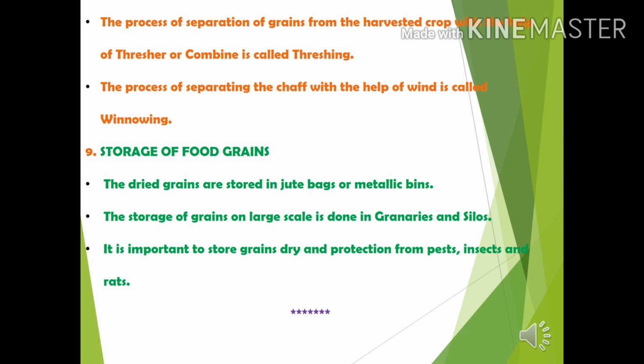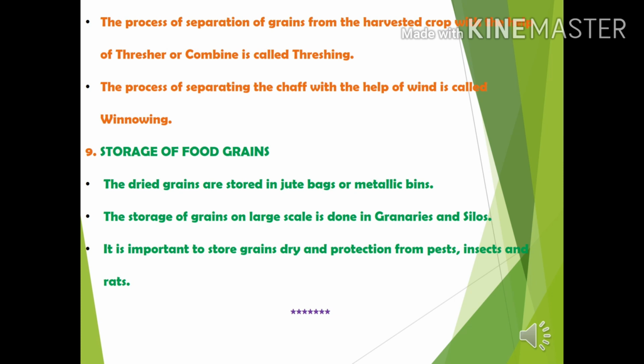After collecting all the grains, we should make sure there are no attack from pests or any microbes. This is done by storing all the food grains in airtight bags like jute bag or metallic bins, then storing in granaries and silos.